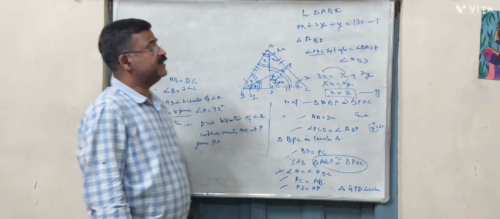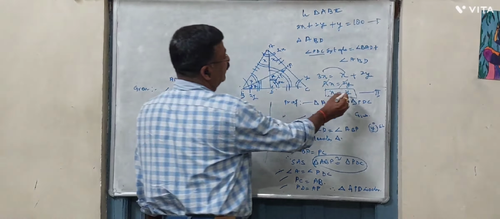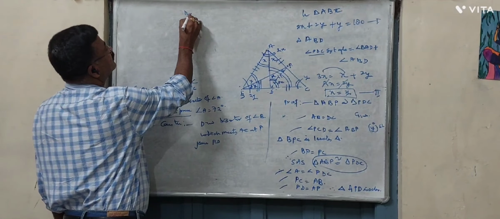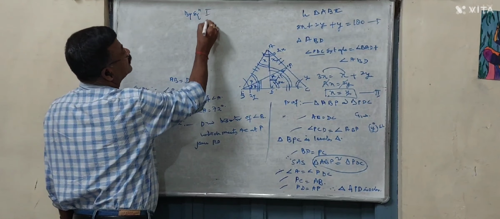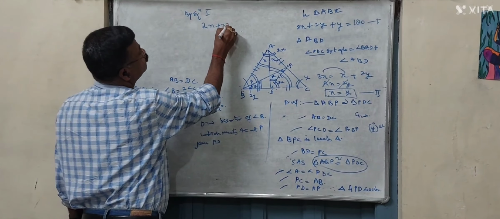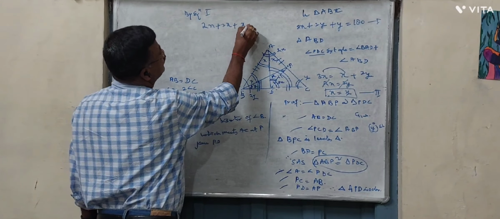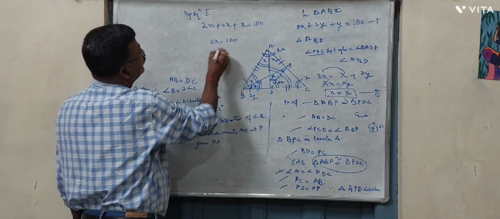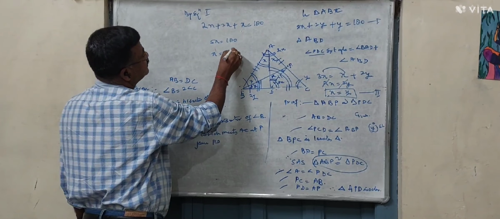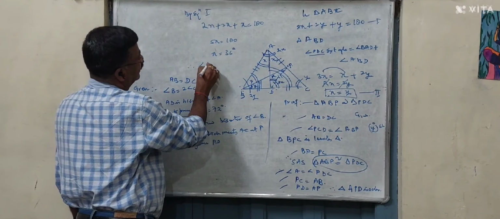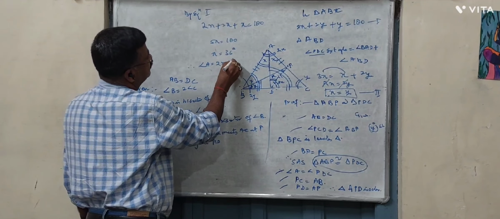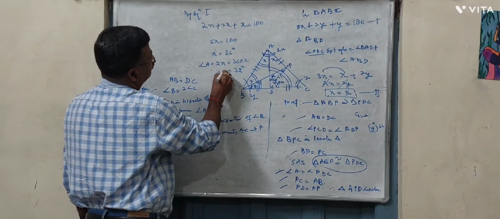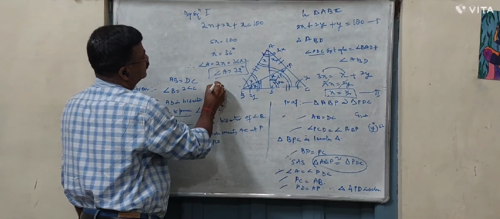Now we have to substitute this value of y in equation 1. By equation 1, 2x plus 2x plus x is equal to 180, means 5x is equal to 180. Therefore, x is equal to 36 degrees. Therefore, angle A is equal to 2x, which is 36 into 2, equal to 72 degrees.